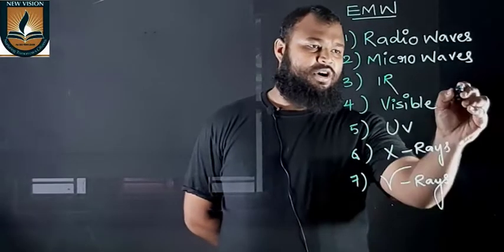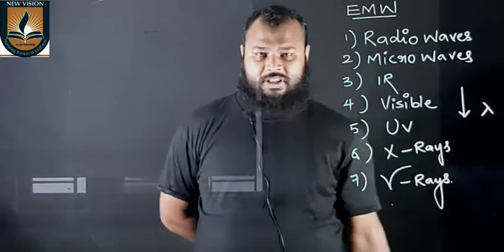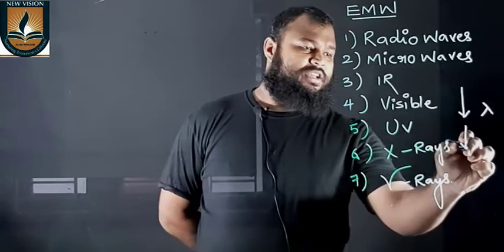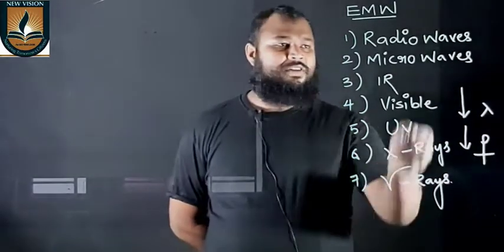This is the order of decreasing wavelength, indicated with lambda, or increasing frequency. So the electromagnetic spectrum has different waves.